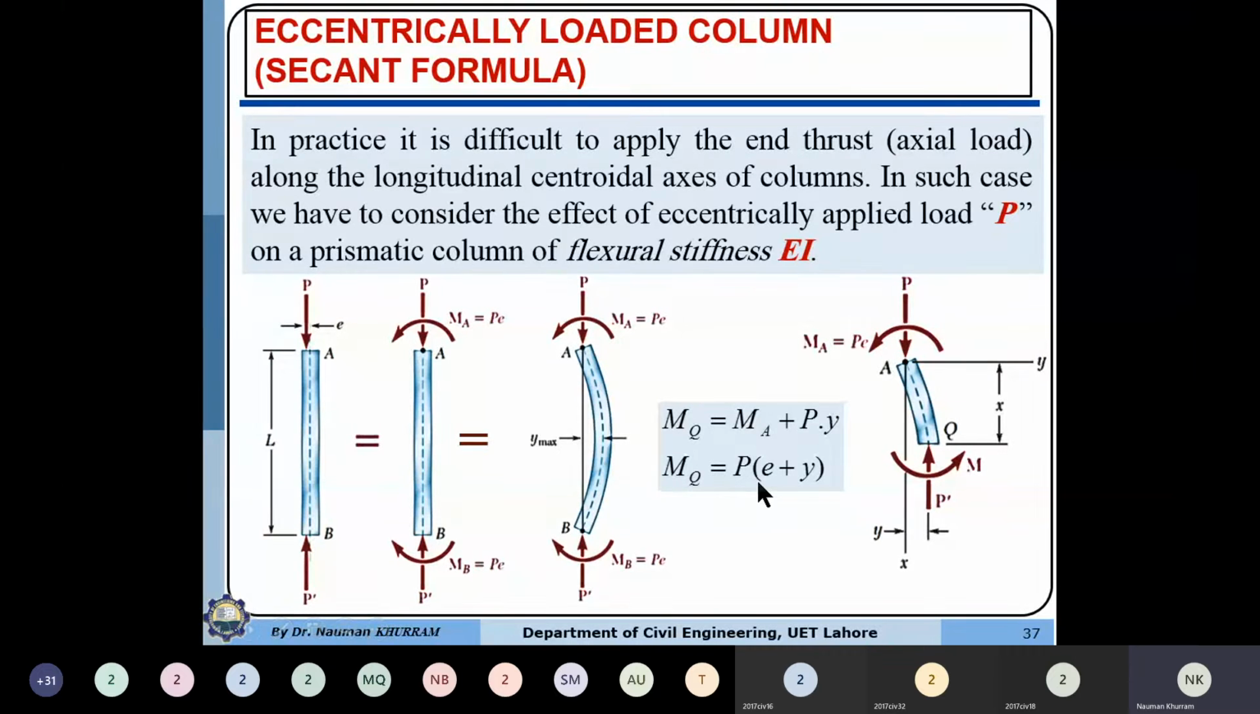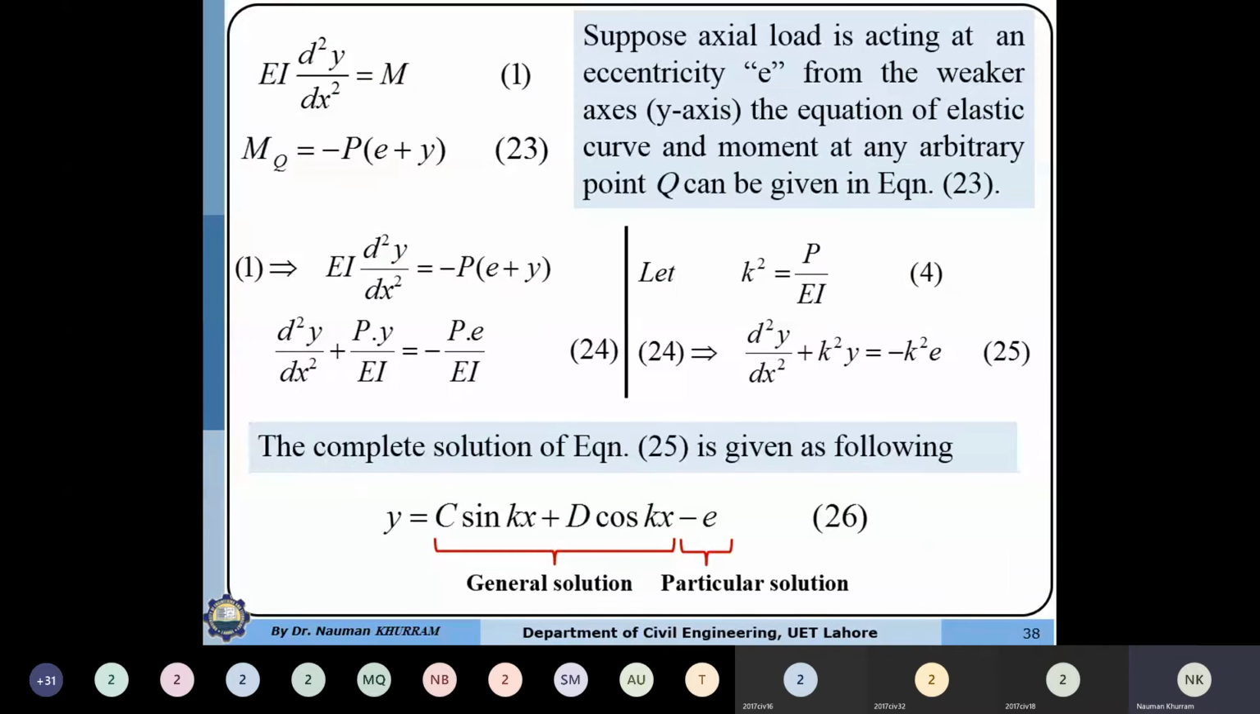So the only difference from the Euler formula is that in the Euler formula derivation we had the moment M equal to P into Y, but now we have the moment P into (E plus Y). This means that there is some additional moment arm, which is the eccentricity, producing some extra moment. This extra moment may reduce the flexural stiffness of the column, so it will compromise the load carrying capacity.